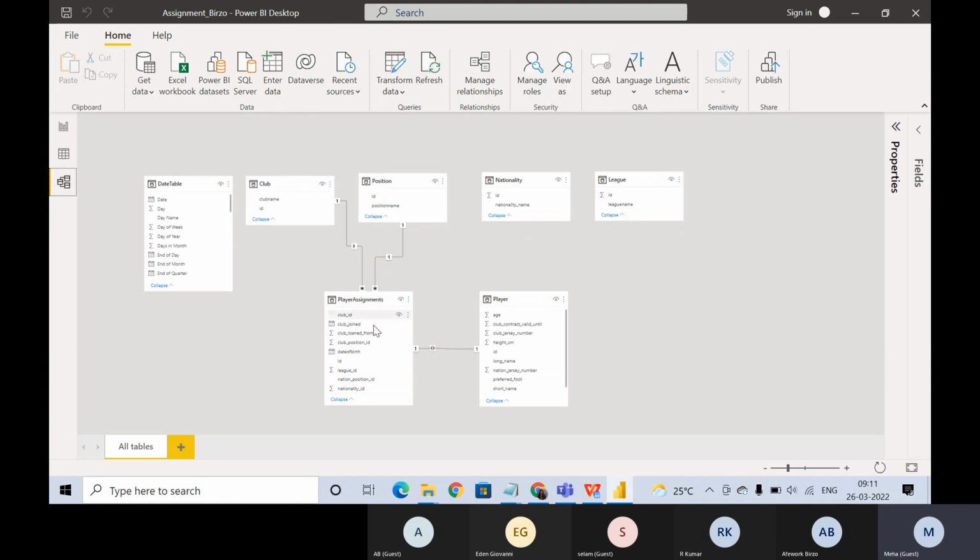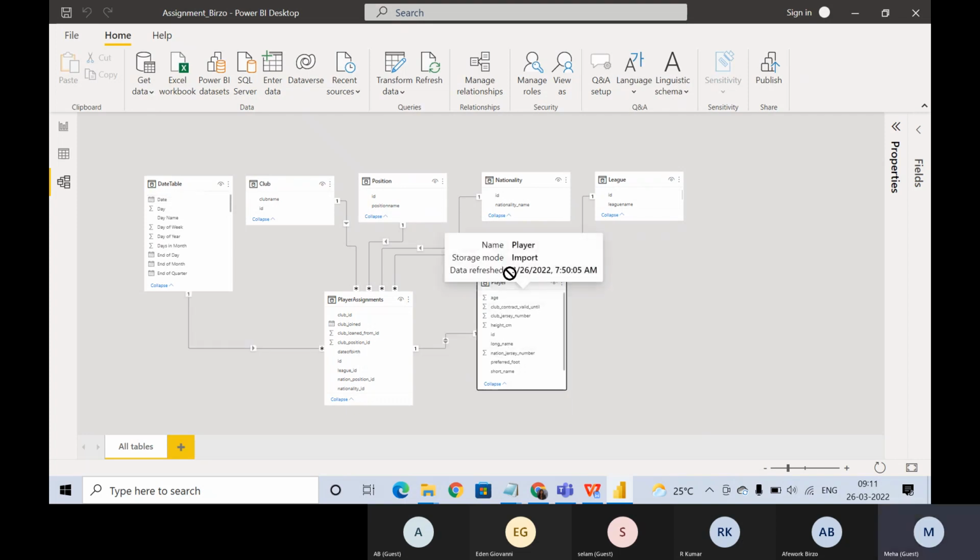So we map position ID with the nation position ID. If you hover over here, it will show one-to-many. This looks correct, right? Then we will pick nationality and put it to nationality ID, and then pick league to league ID. Is this correct? Yes. And then we will merge date to date of birth.